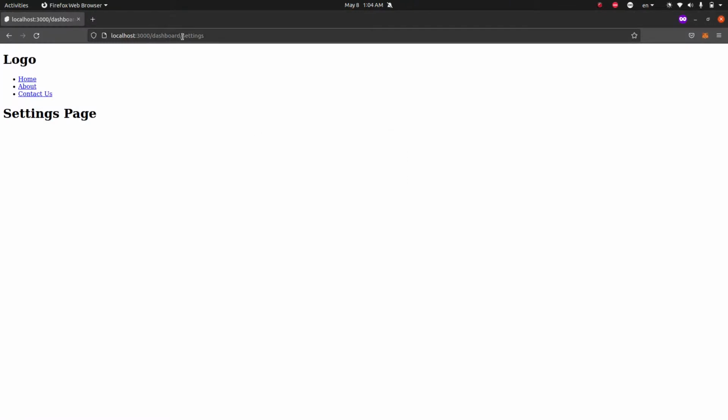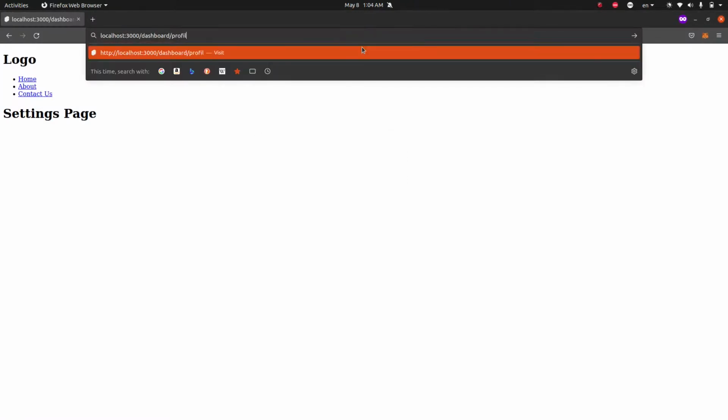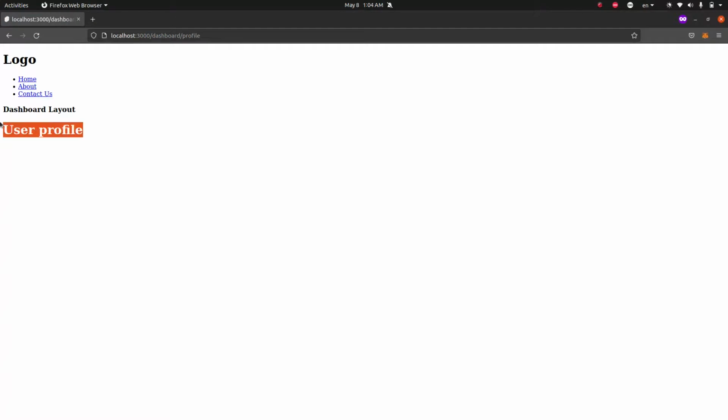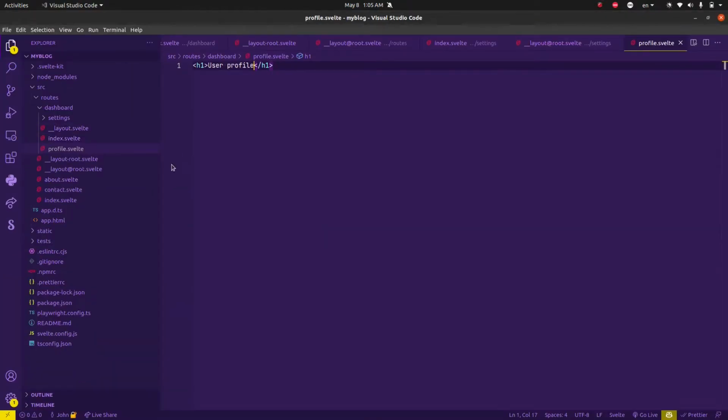And if we were to go to our profile page, you will see that this will inherit from the user layout, and the user layout will render the content of the user profile. But what we want is for this profile layout to simply include the design of our base layout without including the dashboard layout.